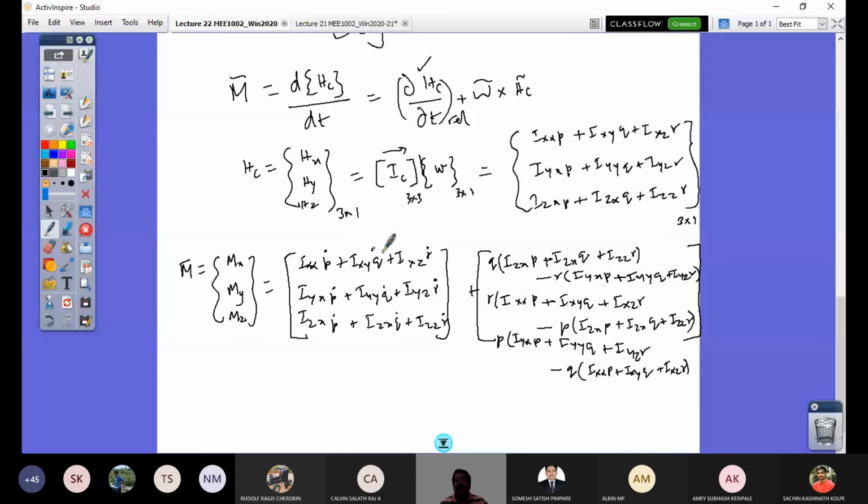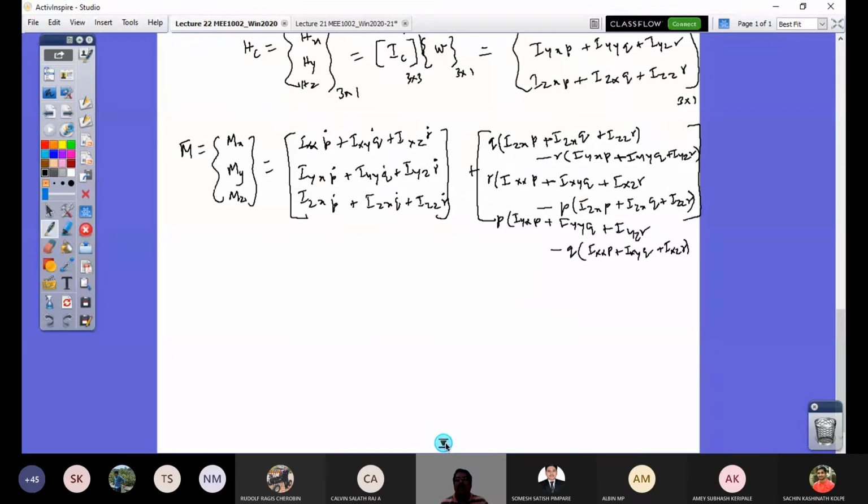Mx would be this term plus this term. Then My would be this term plus this term. Mz would be this term plus this term. So you see it's a very lengthy expression, but this complex lengthy equation can be reduced with some important assumptions. Let's call this equation number 19.